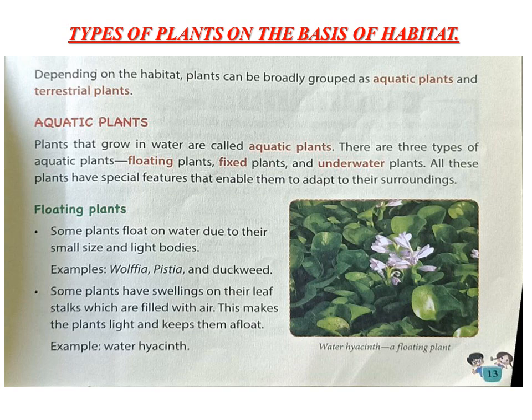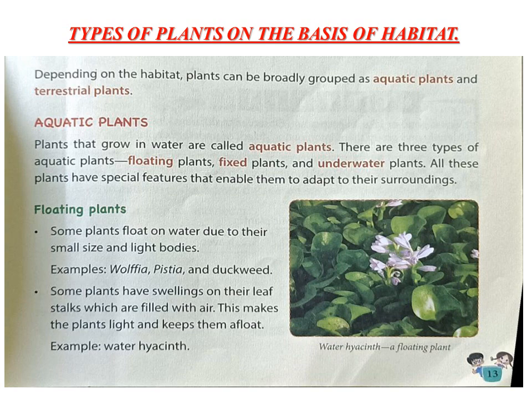Now these aquatic plants are further divided into three parts according to their position in the water body. First one is floating plants, second one is fixed plants, and third one is underwater plants. All these plants have special features or adaptations which enable them to survive in their habitat in a better way. First one, floating plants.